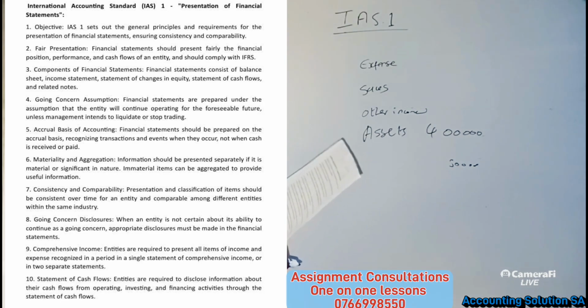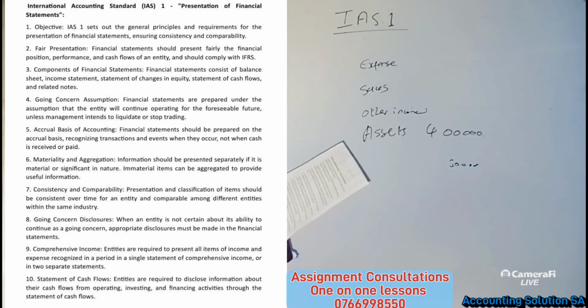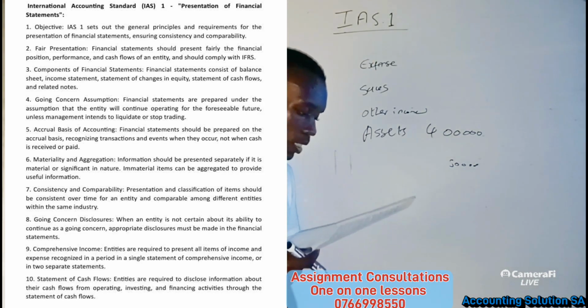Okay, then number 4, going concern assumption. Financial statements are prepared under the assumption that the entity will continue operating in the future, unless management intends to liquidate or stop trading.